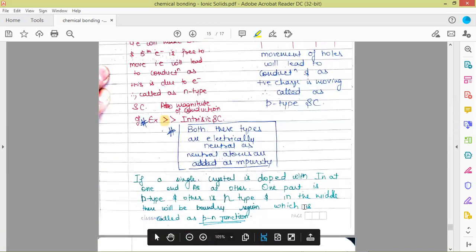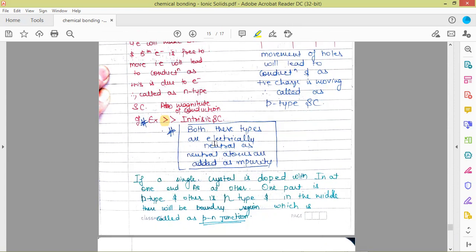So here we have mentioned that the conduction of extrinsic type of semiconductors is far higher in comparison to the magnitude of conduction of intrinsic semiconductors. Both these types are electrically neutral. The intrinsic as well as extrinsic semiconductors are electrically neutral.